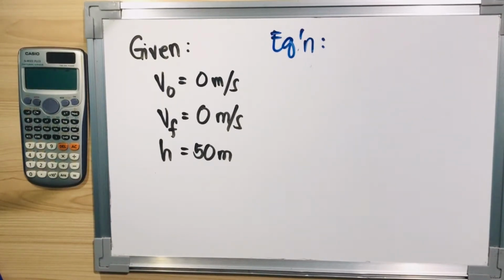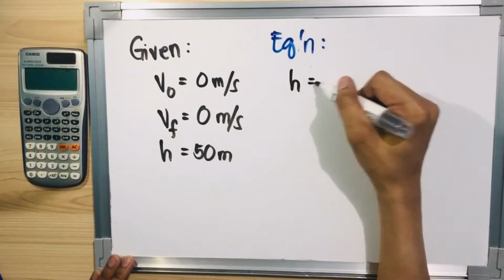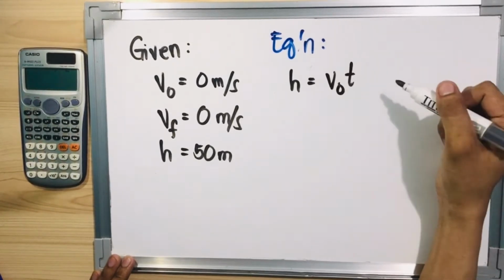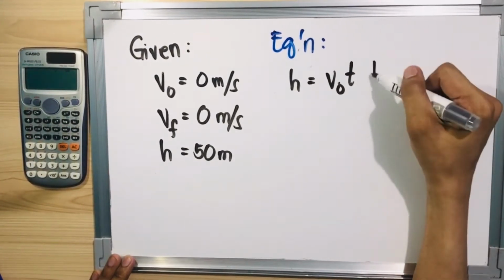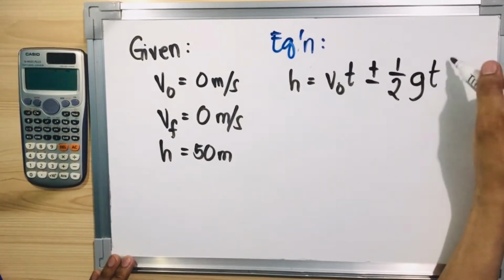Pero ang pinapahanap kasi sa atin dito is find the time. So yung third equation natin, wala naman time, 'di ba? Pero yung first equation natin ay merong time. So maybe we can use the first equation. First equation for vertical motion is h is equal to the initial velocity multiplied by the time, 'di ba? Plus or minus 1/2 gt squared.